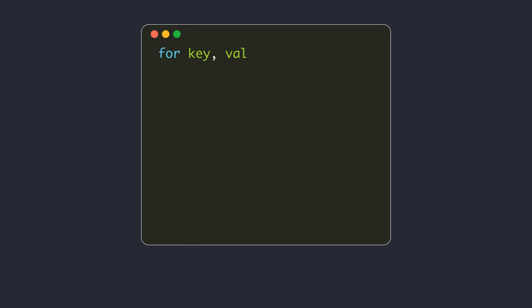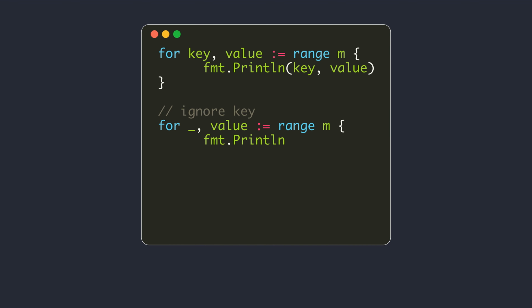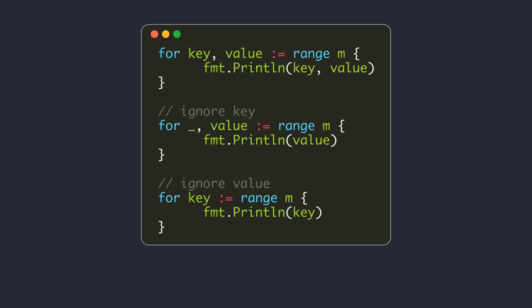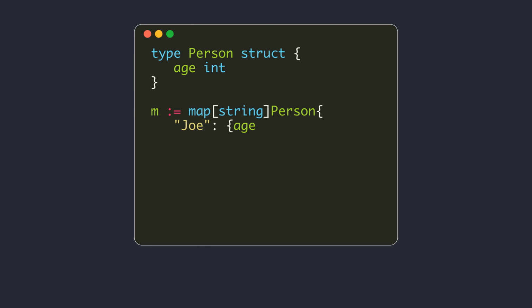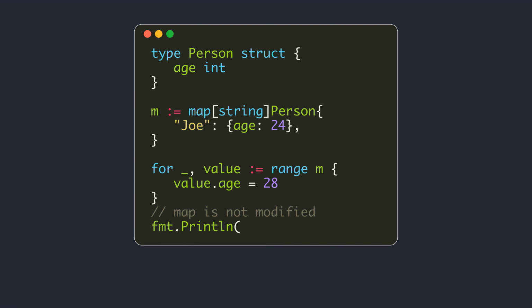Maps can be iterated using the for loop. The order of the elements is not guaranteed to be the same on each iteration. Similar to slice iteration, the memory for the loop variable's key and value is created only once. Each key and value in the map is copied to that same memory location on each iteration. Since each item is a copy, modifying the direct parts of it won't modify the actual value.